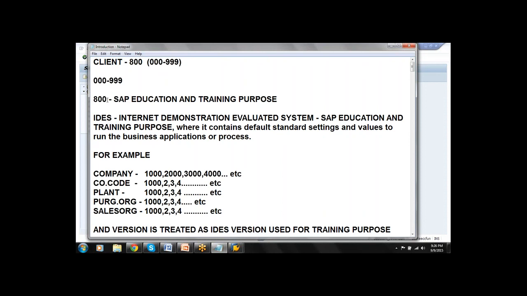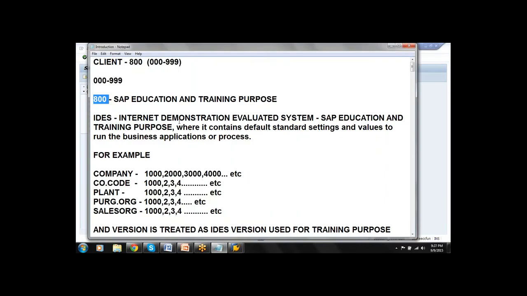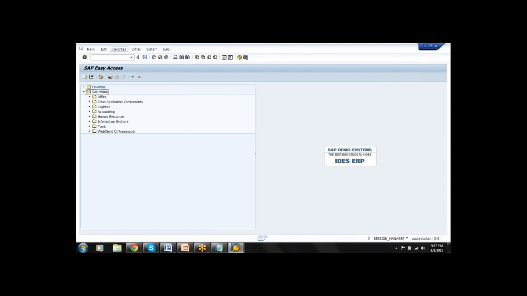I specifically entered 800. Why? Client 800 is specifically given by SAP for SAP education and training purpose, where it contains default standard settings and values. Now you are able to see the SAP Easy Access screen.